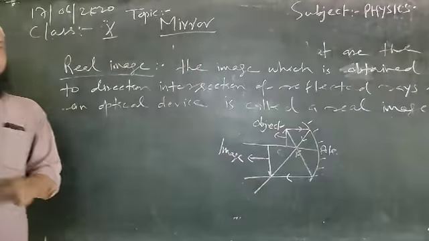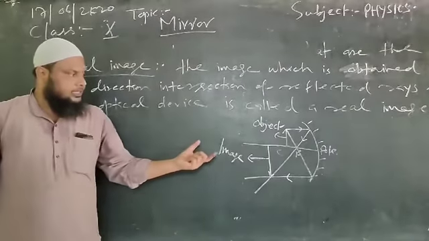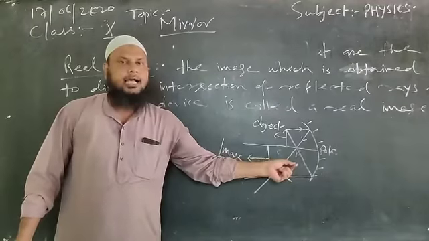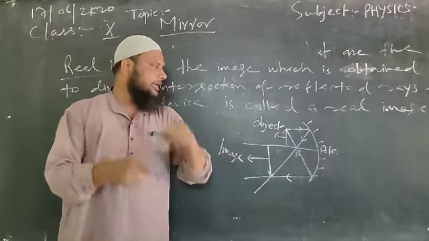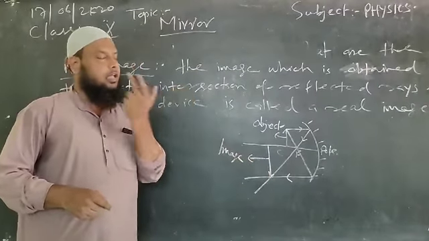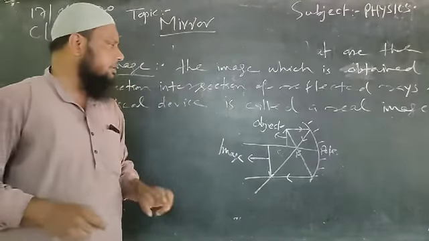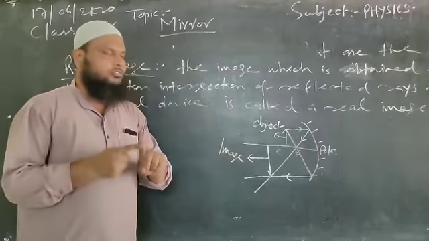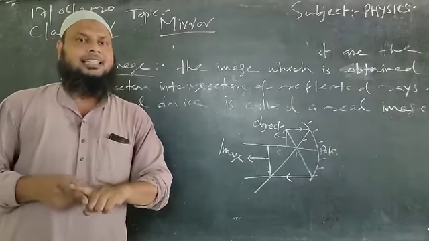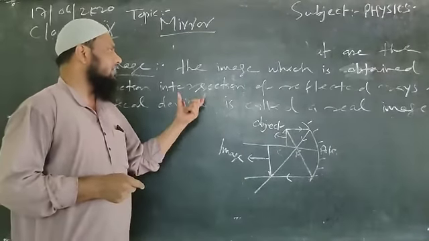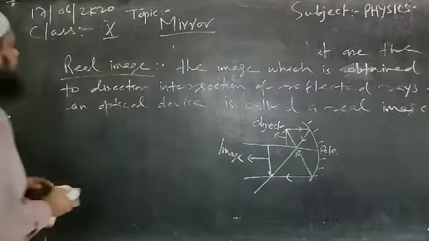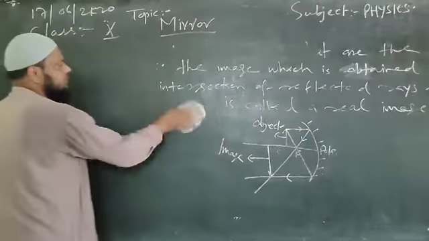This is the first reflected ray and this is the second reflected ray. These two rays are intersecting at this point. So from this point we draw a perpendicular to the principal axis, and whatever we are obtaining is the optical impression, and this is your image. This is your object. So here these two reflected rays are directly intersecting. So that's why this formed image is called real image. I think this is easily understandable by you. There should be no doubt. If the reflected rays are directly intersecting each other, then the formed image will be treated as the real image.